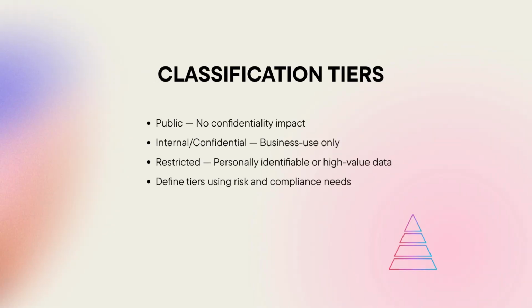Classification tiers. Classification starts with defining tiers that reflect data sensitivity and regulatory exposure. Public data can be freely shared, while confidential data is intended for internal use and may contain business insights. Restricted data includes personal identifiers, health records, or proprietary algorithms, requiring strict access control and encryption. Each organization tailors these tiers to its risk appetite, but the principle remains universal. The higher the sensitivity, the tighter the safeguards.